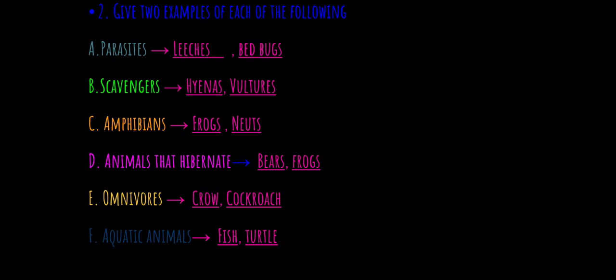So these are the examples. So you can write down the examples of each category. Parasites are leeches and bedbugs. Scavengers are hyenas and vultures. Amphibians are frogs and newts. Correct the spelling, newts. Animals that hibernate, bears and frogs. Omnivorous examples are crow and cockroach. Aquatic animals, fish and turtle.